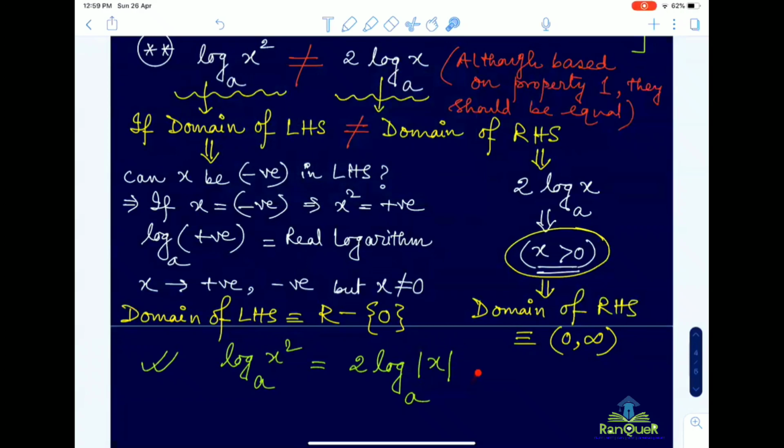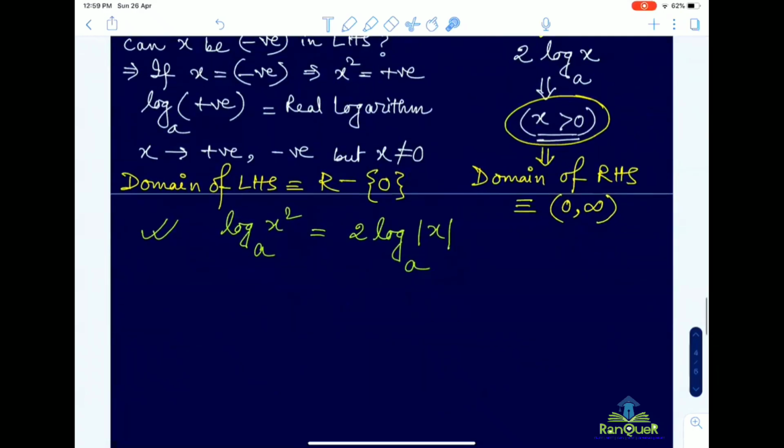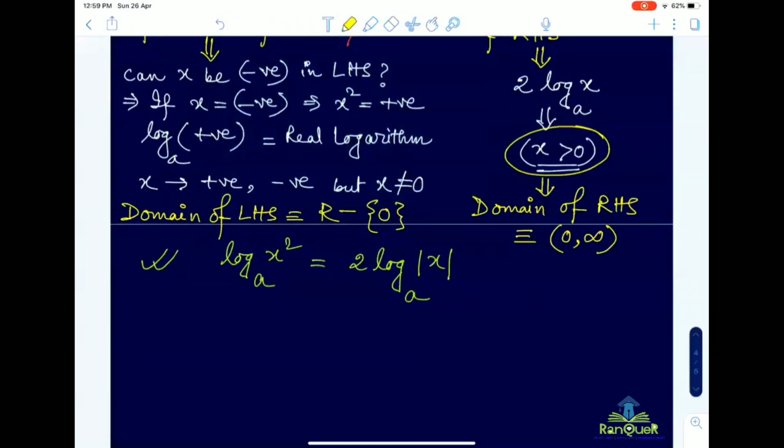Why is it so? Because in this case, what will be the domain? Can it be a negative value for x? Yes, it can be negative. If x is negative, then mod x is positive, and if x is positive, mod x is also positive.